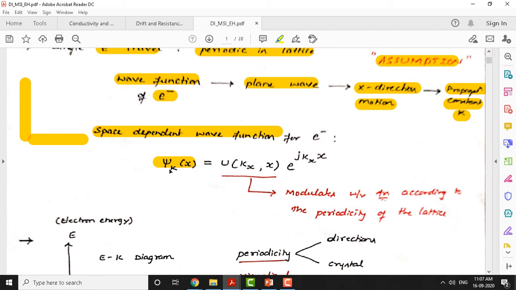So there's a mathematical equation that defines the way the electron travels in a crystal lattice. It's given by u of k, x into e to the power of j k x. This is an exponential function, of course, that's multiplied with the u function here. This function gets modulated because of this exponential function, and this is going to be periodic in nature.